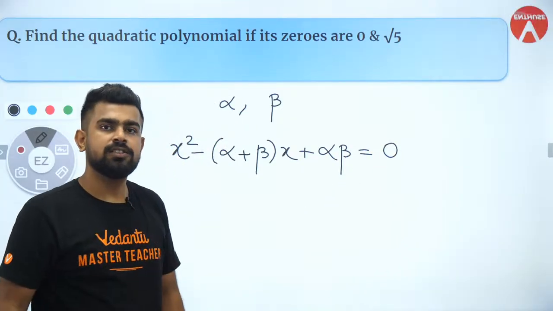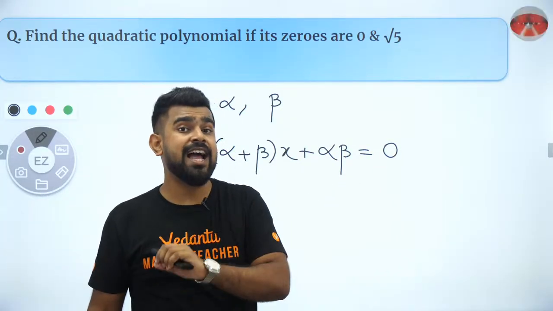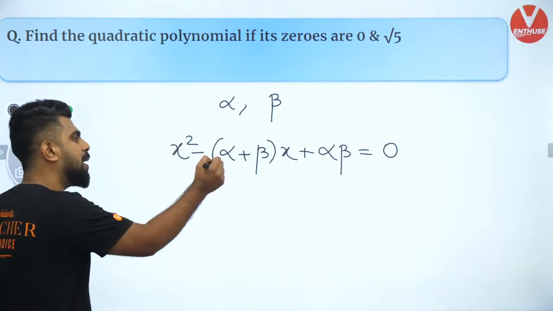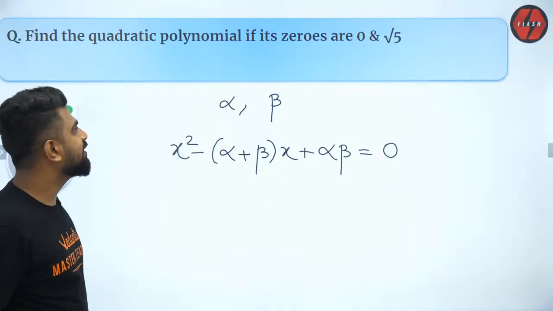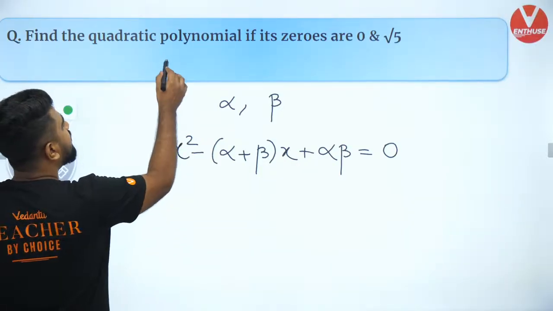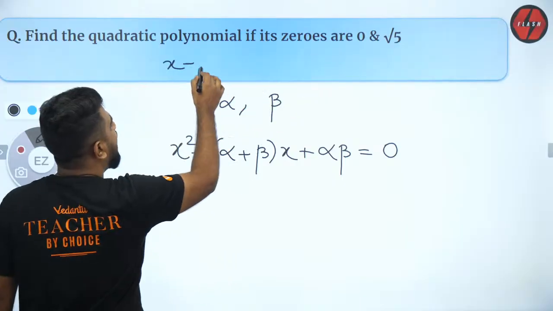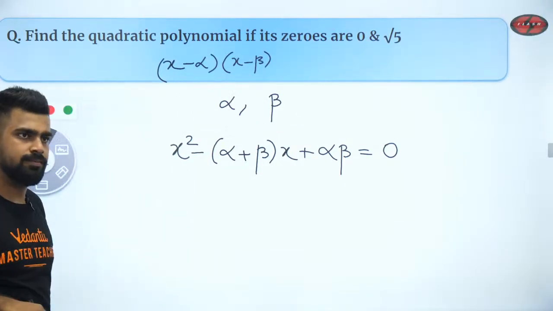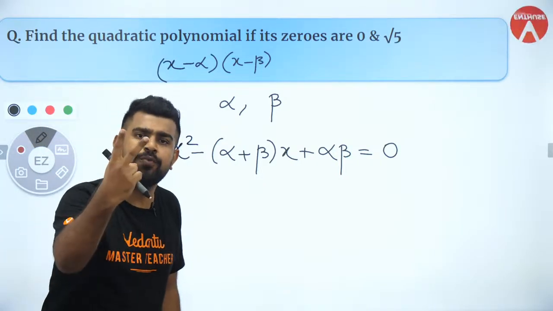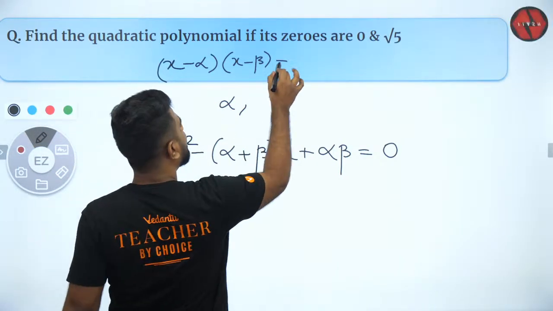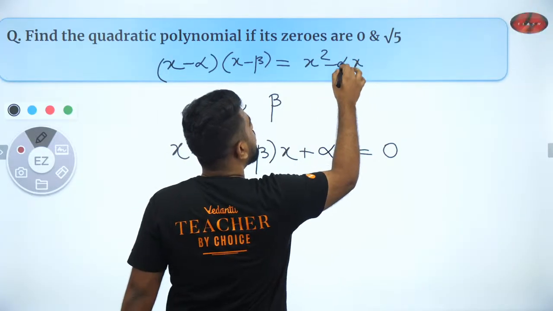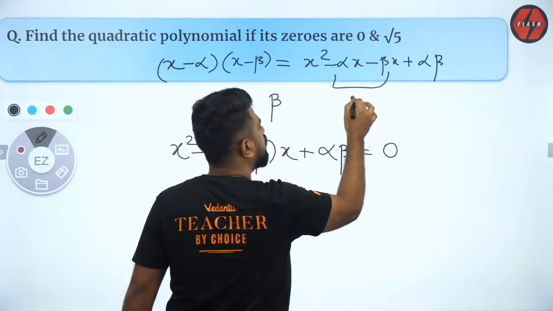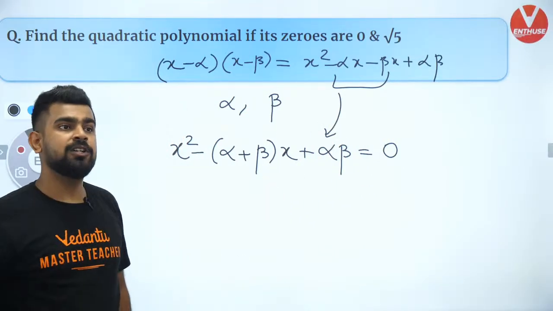Isn't that right, Saurabh? Saurabh was asking, sir, I have a doubt in this. How did this come? Let me explain that as well. If alpha and beta are the roots, then x minus alpha and x minus beta are the factors, and a quadratic equation has only two factors. So just multiply it: x square minus alpha x minus beta x plus alpha beta. Combine these two terms, you get this. Are you clear now? So I've given you the derivation as well.